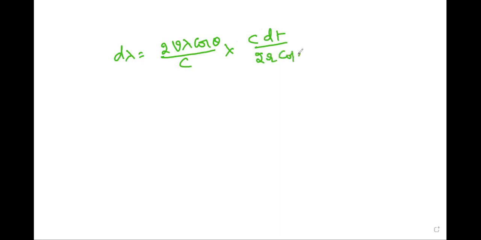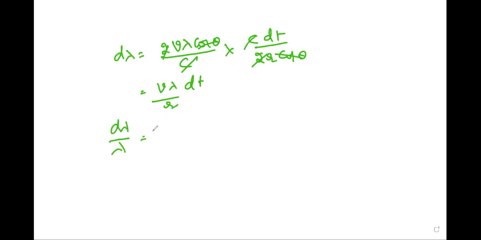The change in wavelength in one reflection is 2 v lambda cos theta by c, into c dt by 2r cos theta. C cancelled, 2 cos theta cancelled, that is equal to v lambda by r into dt.